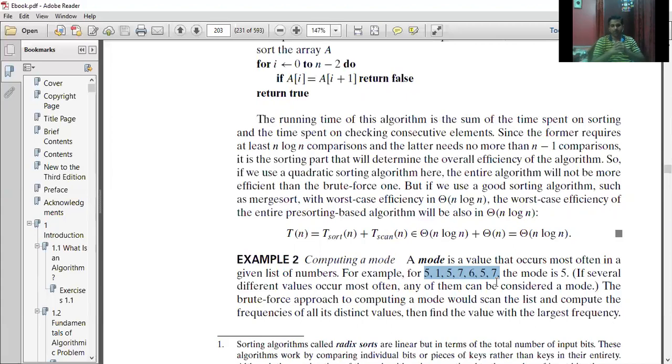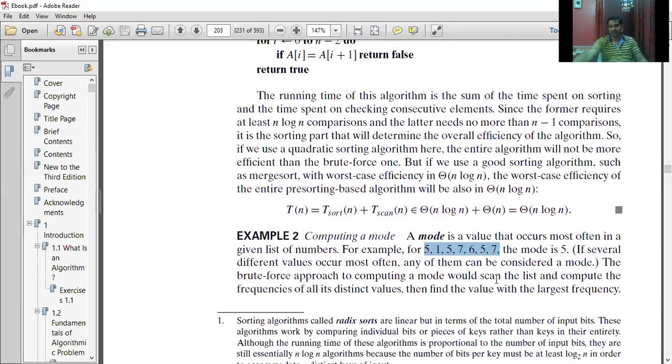If you go with a brute force approach, the same concept which you adopted in the previous example of determining uniqueness in a given array, the same strategy we are supposed to use. Each element will be compared with all the elements. Wherever it finds a match, we need to increment the count of that particular frequency. In that way, we determine the count of each individual element. So obviously here also the time complexity will be theta n square. Let's see to what extent we can reduce this time efficiency.